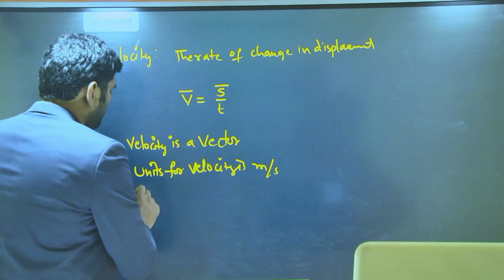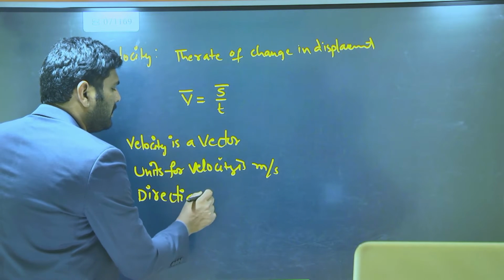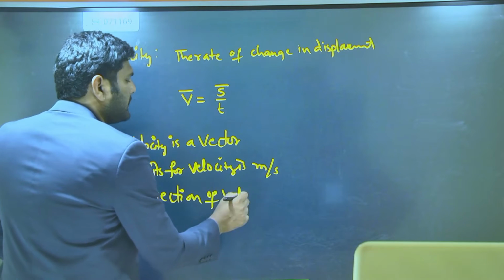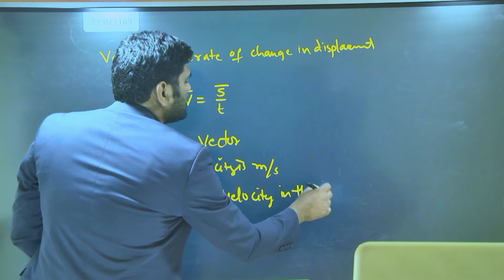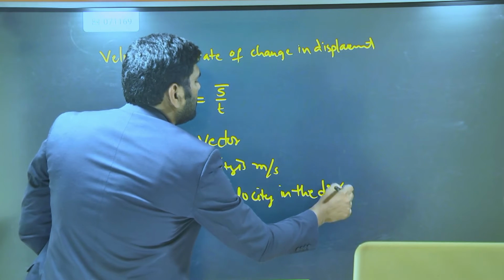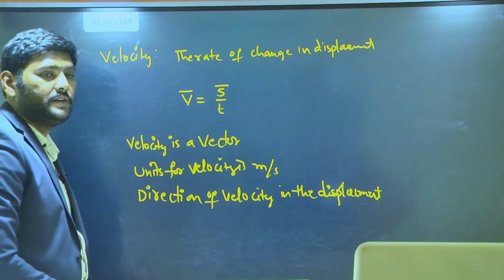And the direction of the velocity is in the direction of displacement.